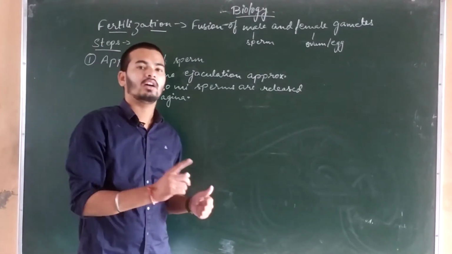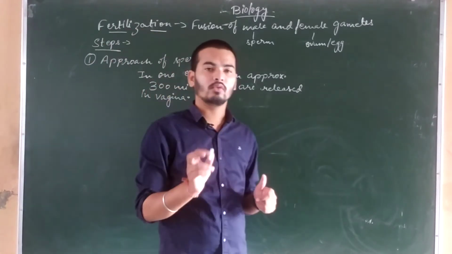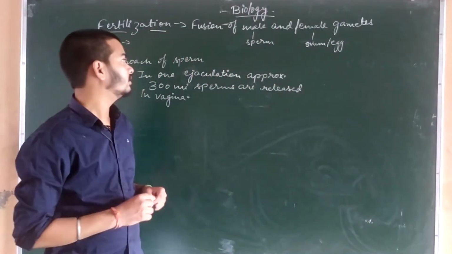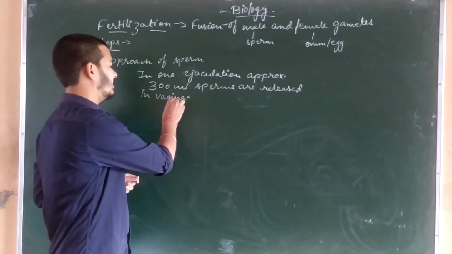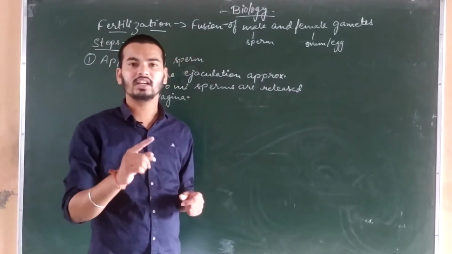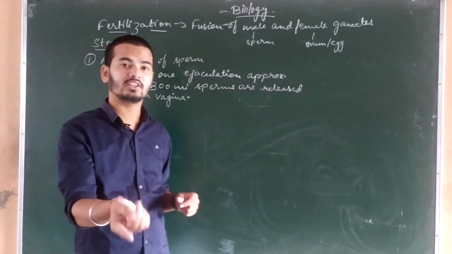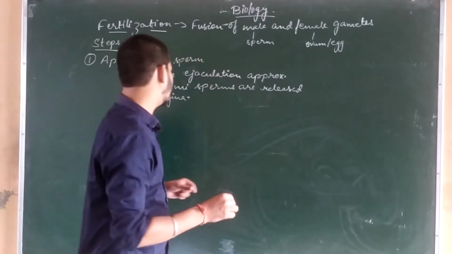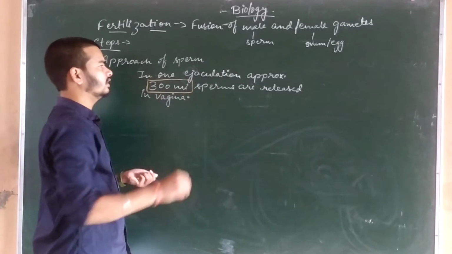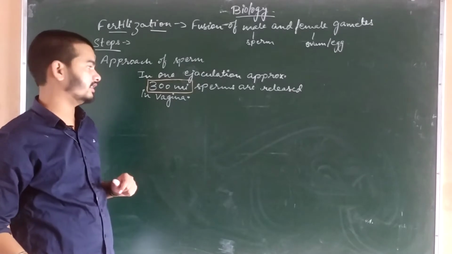Now from the vagina, how are they able to reach the ovum? The ovum is present in the fallopian tube. But how do they reach the fallopian tube? From the vagina, the sperm has to reach the fallopian tube. So they have to first cross the vaginal tract, then cross the uterus, and then reach the fallopian tube. So here we can highlight that 300 million sperms are released.